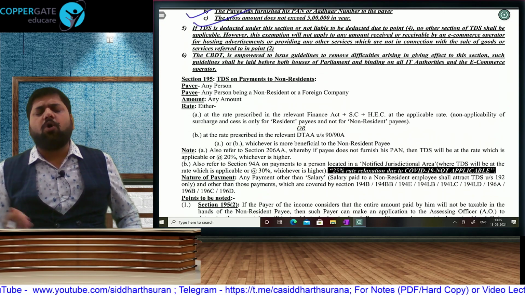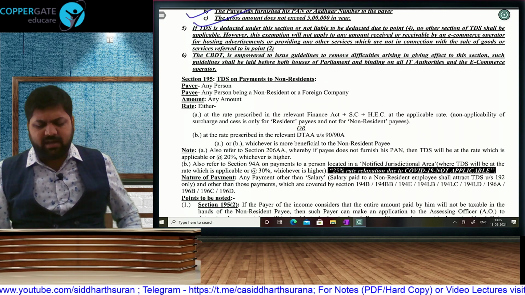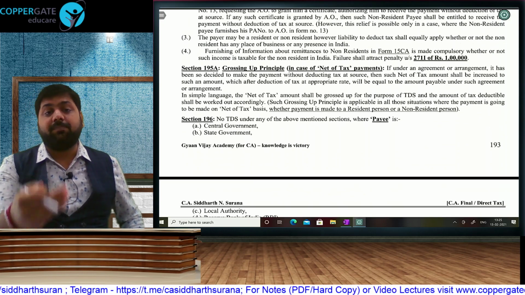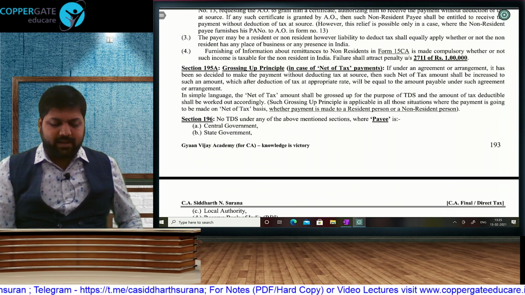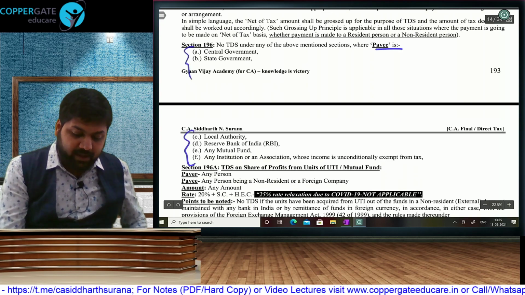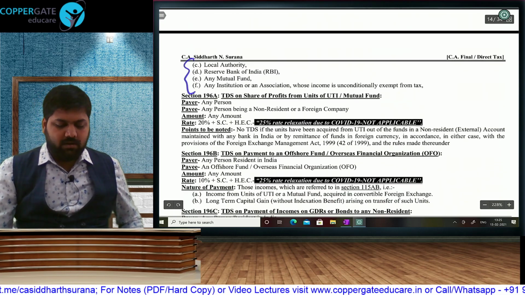For non-residents, all payments which are not already covered will be liable for TDS. Out here, in fact, there is no COVID relaxation. Grossing up principle: if the payment is net of tax, then you have to do back calculation. These people, if they are the payee, no TDS. If they are paying, they will deduct TDS.